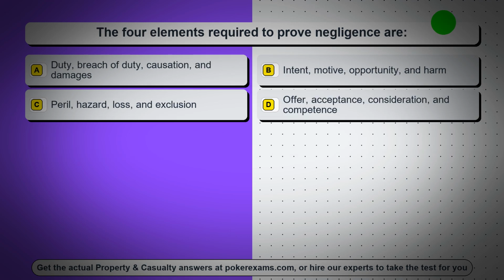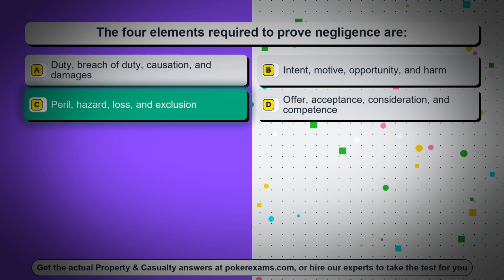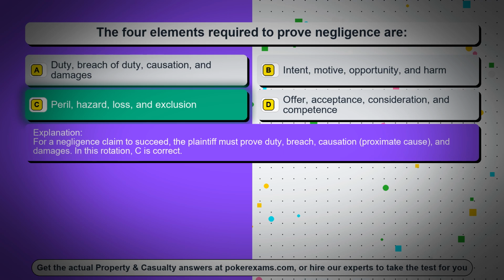Question 71. The four elements required to prove negligence are: Option A, duty, breach of duty, causation, and damages. Option B, intent, motive, opportunity, and harm. Option C, peril, hazard, loss, and exclusion. Option D, offer, acceptance, consideration, and competence. The correct answer is option C, peril, hazard, loss, and exclusion. For a negligence claim to succeed, the plaintiff must prove duty, breach, causation, proximate cause, and damages. In this rotation, C is correct.